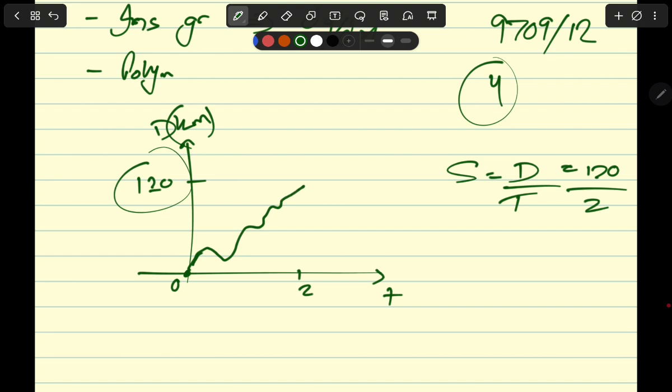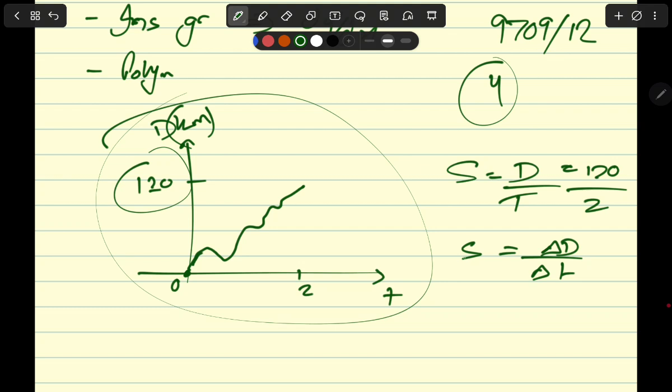Now, the gradient of a distance time graph, as you know, is the speed, right? Change in distance upon change in time is the speed, right? Now, sometimes you were traveling at 80, other times you were traveling at 40, sometimes you stopped at the red light. Average speed hides what actually happened throughout the journey, right? Now, suppose your friend asks you exactly how fast were you moving at 17 minutes past when you left your house, right? Let's say you started at midnight, and this is 2 a.m. So how fast were you traveling at, let's say, 17 minutes past midnight?